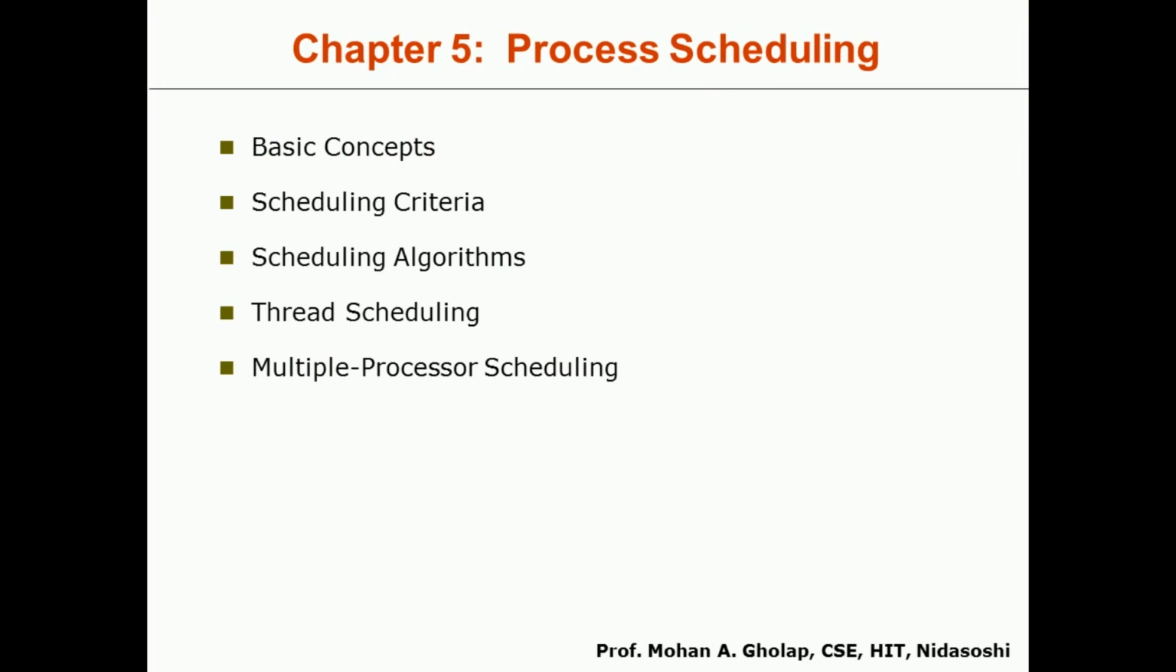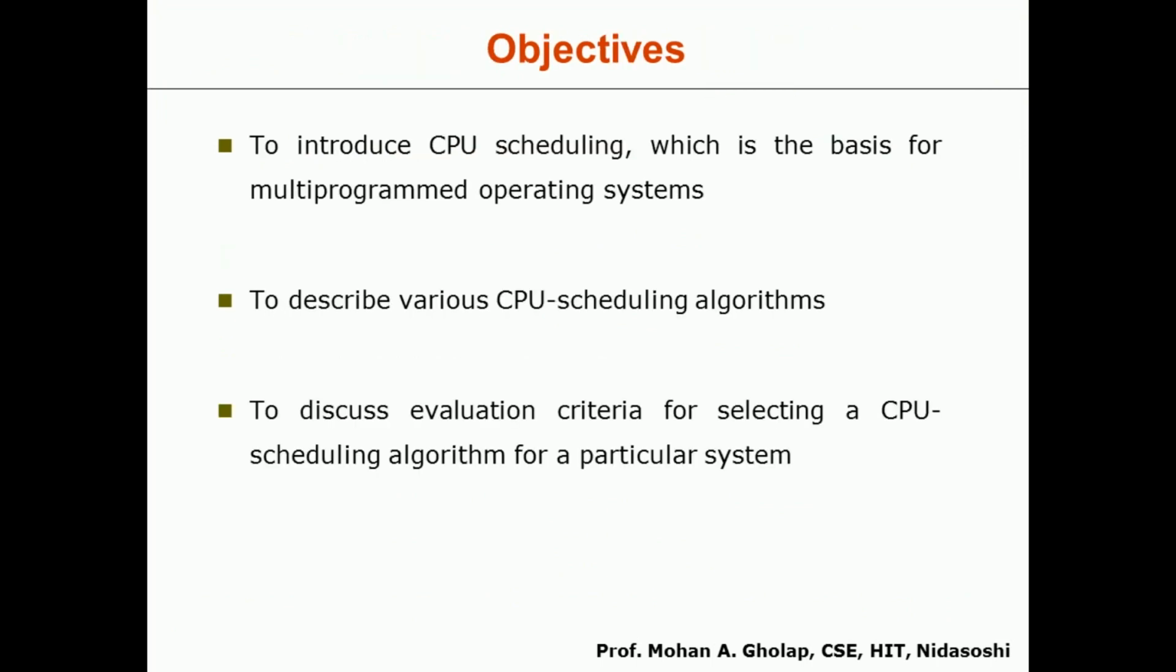These are the contents of this chapter. We start with the basic concepts of process scheduling. After that, we'll discuss process scheduling criteria. After that, scheduling algorithms, thread scheduling, and multiple processor scheduling. The objectives of this chapter are to introduce CPU scheduling, which is the basis for multi-threaded operating systems, to describe various CPU scheduling algorithms, and to discuss evaluation criteria for selecting a CPU scheduling algorithm for a particular system.